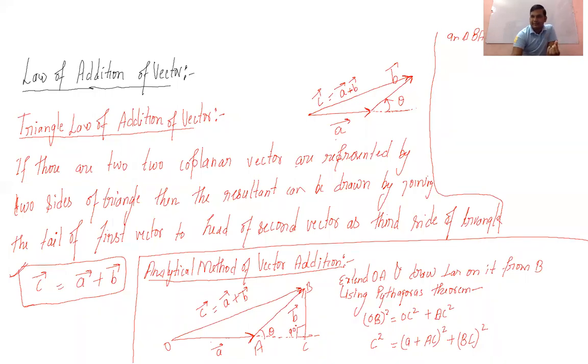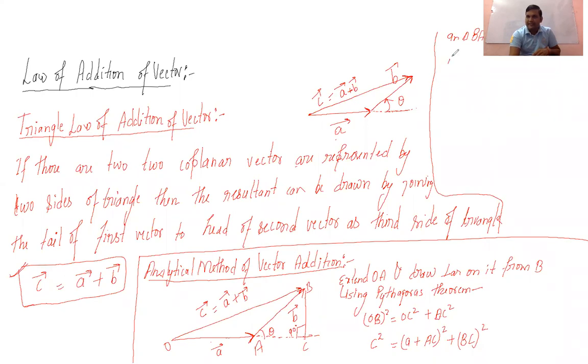Sine theta. Sine theta is perpendicular upon hypotenuse. Perpendicular upon hypotenuse, yes. So the perpendicular will be your BC and the hypotenuse will be your AB.